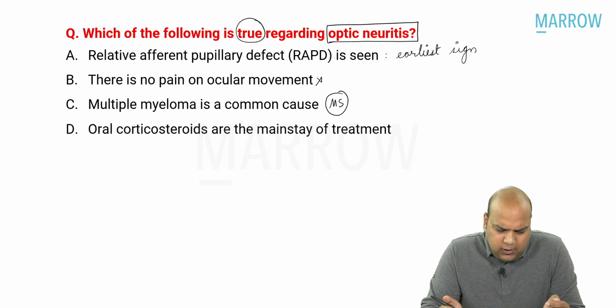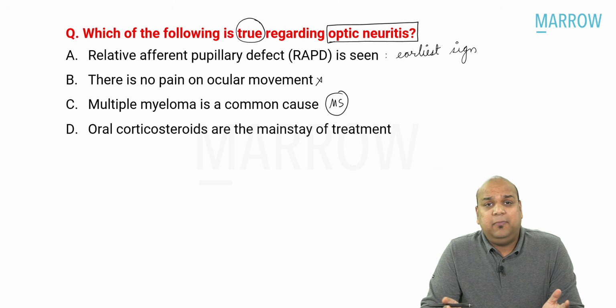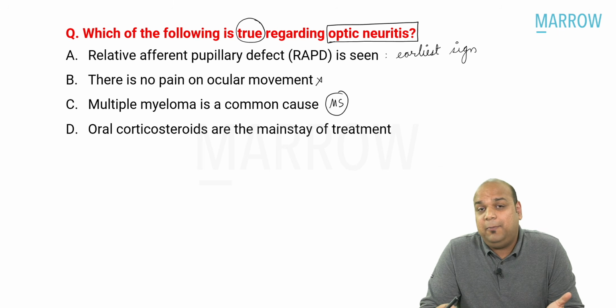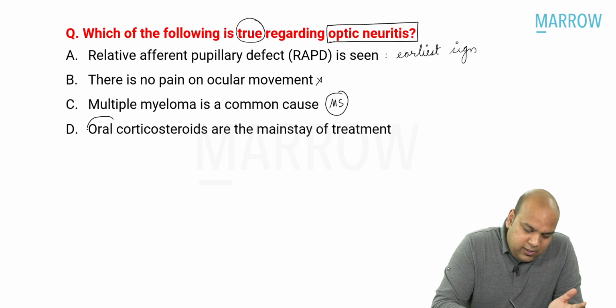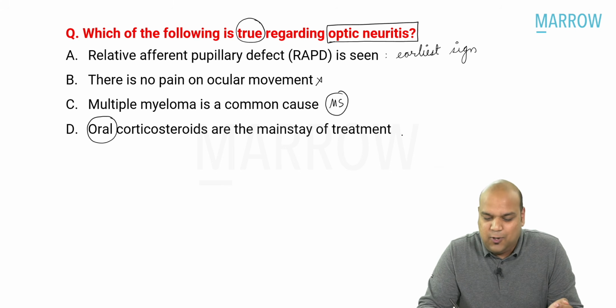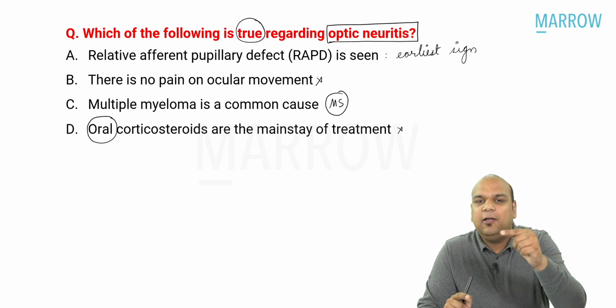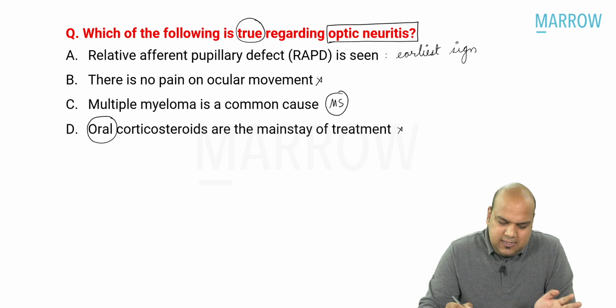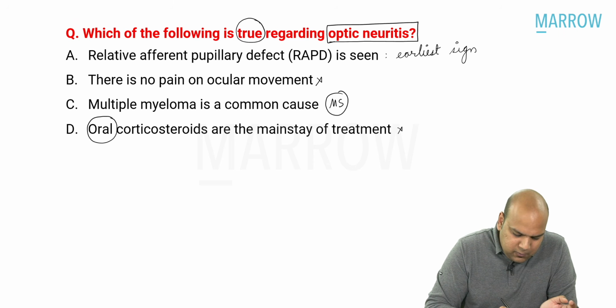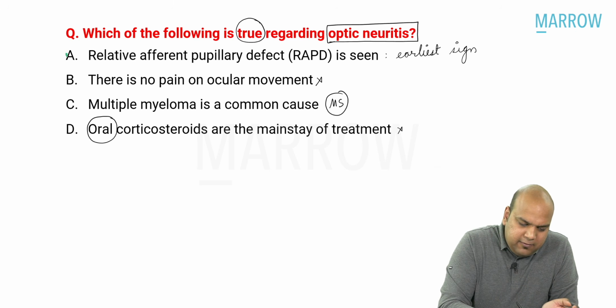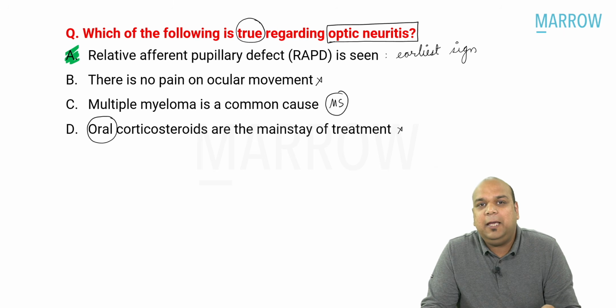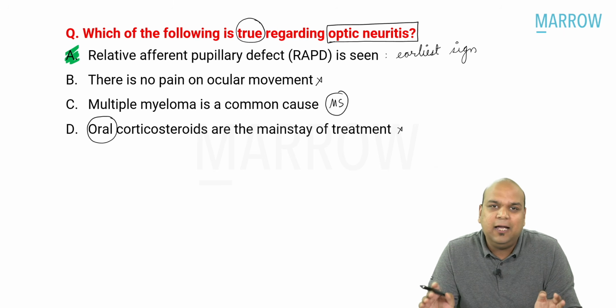And lastly, oral corticosteroids are the mainstay of treatment. Now we know that steroids are the treatment in cases of multiple sclerosis, optic neuritis is an inflammatory condition. But the word oral is what makes this option wrong. If we remember ONTT, optic neuritis treatment trial, we remember that oral steroids should not be given alone. They should always be IV followed by oral. Yes. So pretty easy question, as we would have been able to answer, I am hoping here, everybody. If we had answered it, we would have answered correctly. The answer is A. RAPD is seen in all cases of optic neuritis.